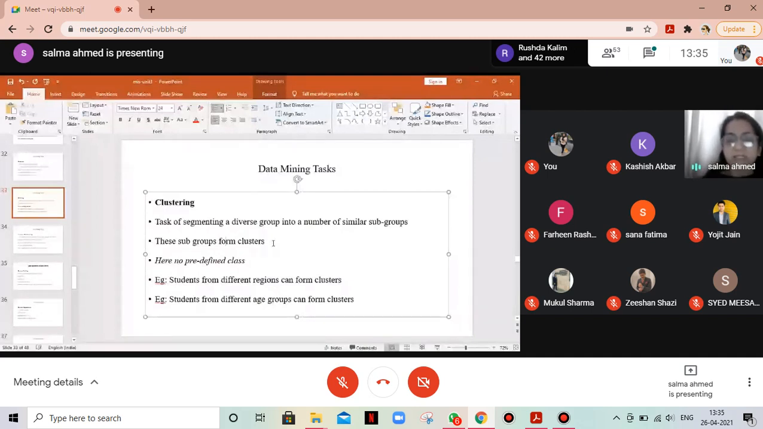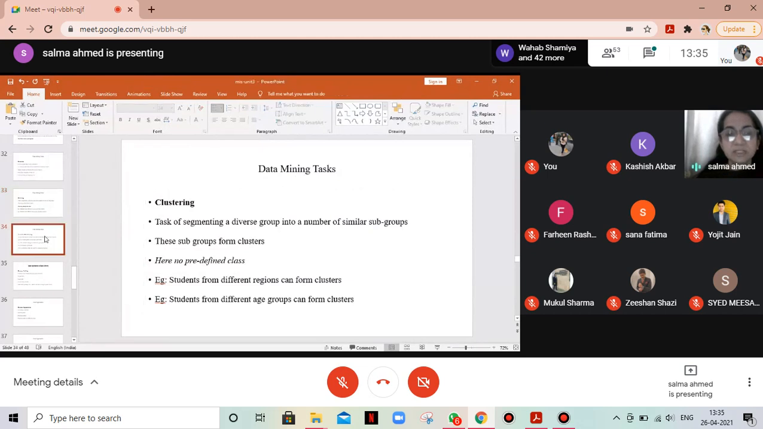So there was no predefined class. We just run through. For students in a hall, we can put them into different regions. They belong to the northern region, southern region, eastern region, and western region. Students from different age groups can form clusters. The students from different regions can form clusters. Students from different courses can form clusters, right?